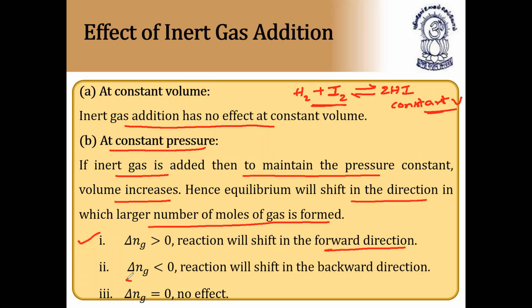For the reactions where delta n is less than zero, the reaction will shift in the backward direction because by the addition of inert gas, volume increases. By the addition of inert gas, volume increases at constant pressure.